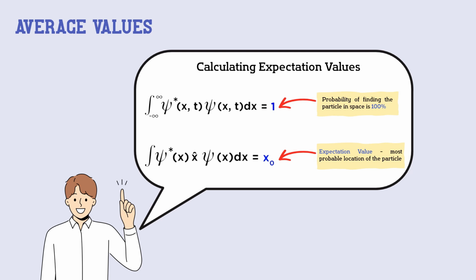And now, if we want to determine where it is most likely to find the particle, we have to perform a similar calculation. We will need to use the position operator. The operator will be placed in between psi star and psi, and this expression will be equal to x0. x0 is an expectation value. It is a number which in this case tells us the most probable location of the particle.